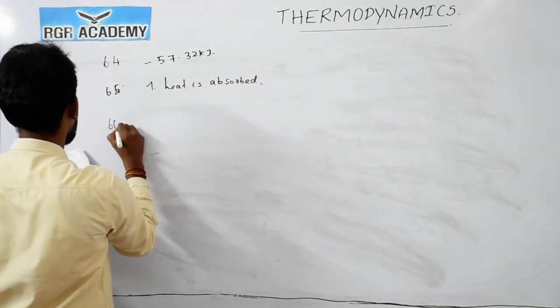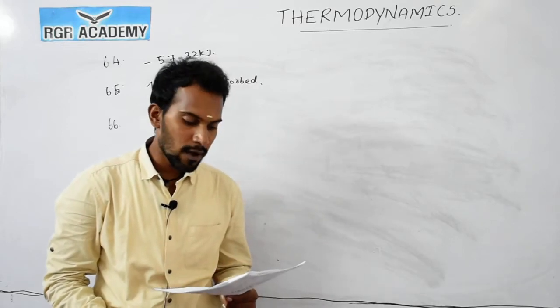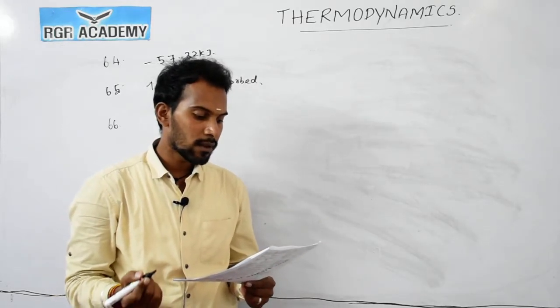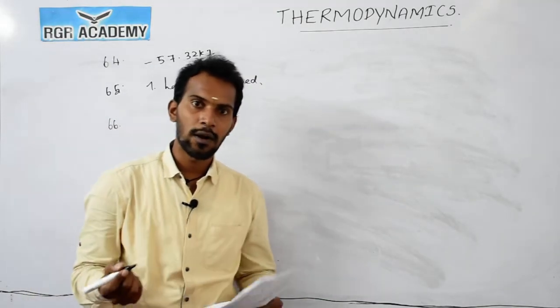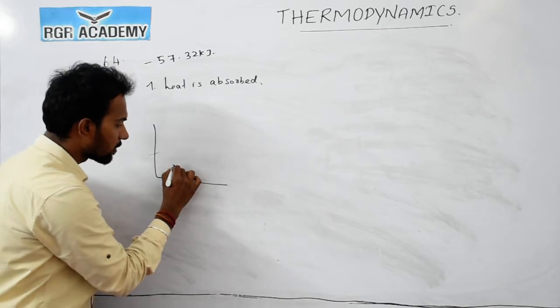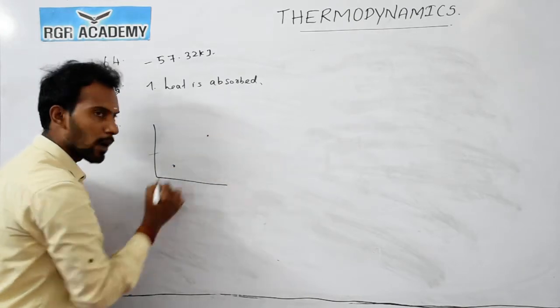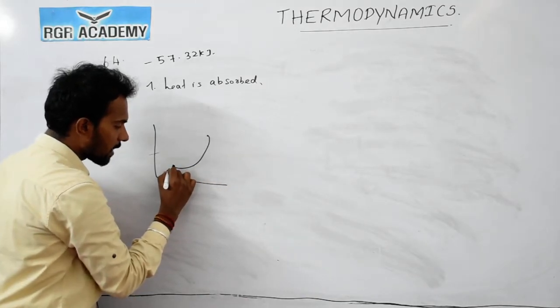Now question number 66. Any series of operations that ends with the system back at the initial stage is called a cyclic process. A system involves reactants which go to the product, and at the end the product again reaches the reactant.